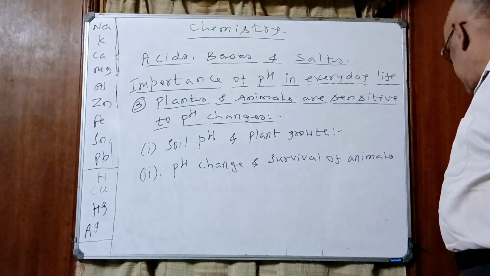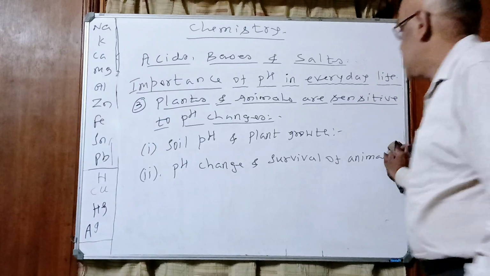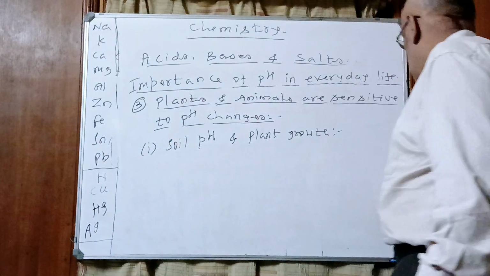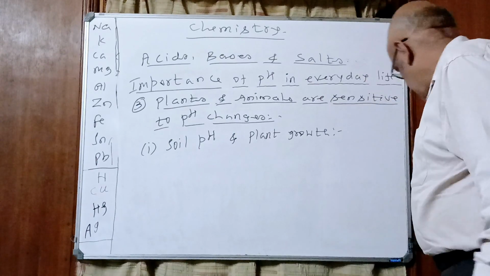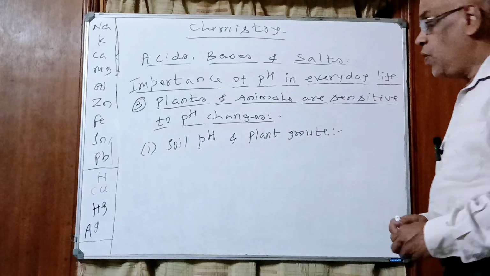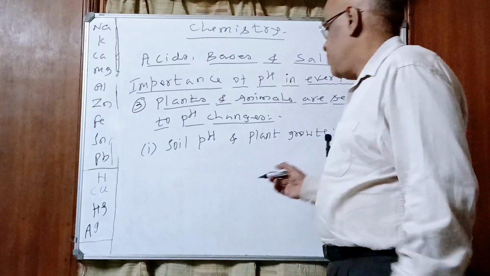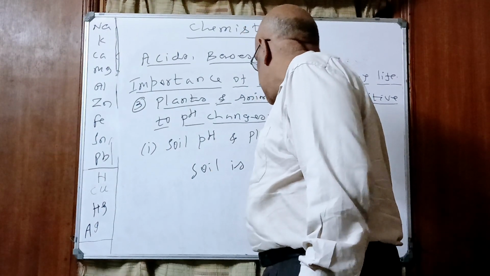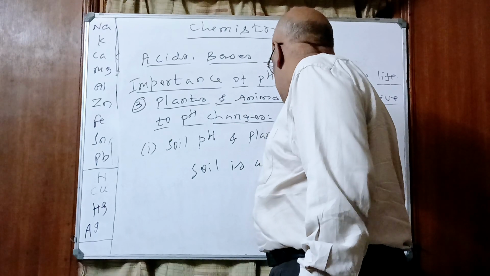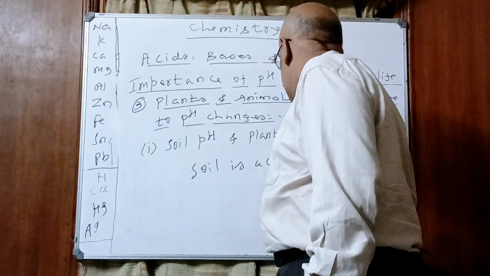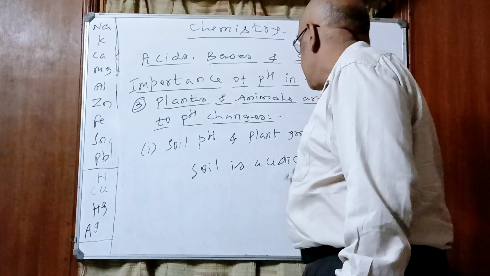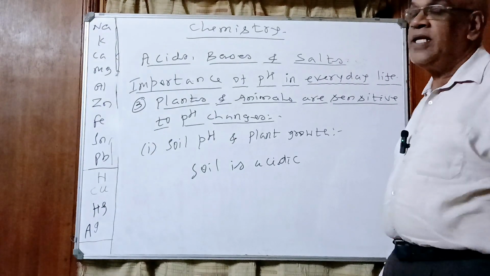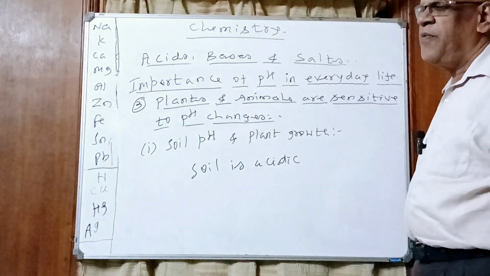Next, pH change and survival of animals. So when the pH of the soil goes as low as 4, what do they do? They add bases. The soil becomes acidic due to the addition of fertilizers, which are chemicals. We studied in the previous topic the uses of acids like HCl, sulfuric acid, nitric acid.